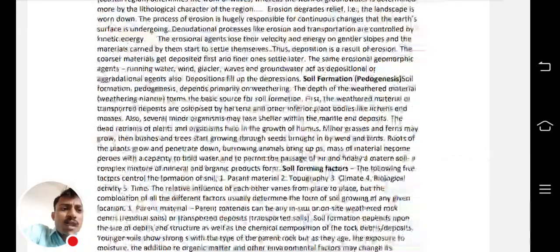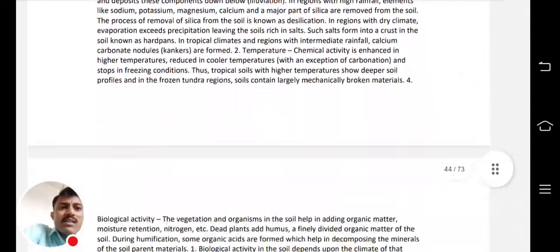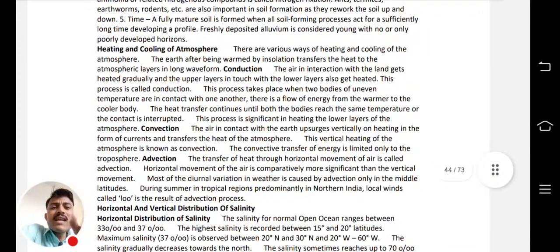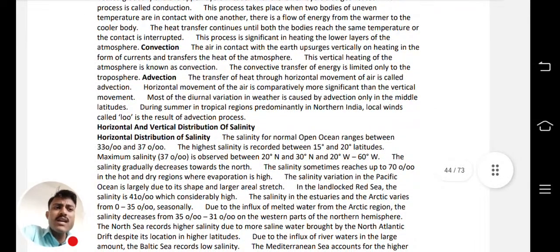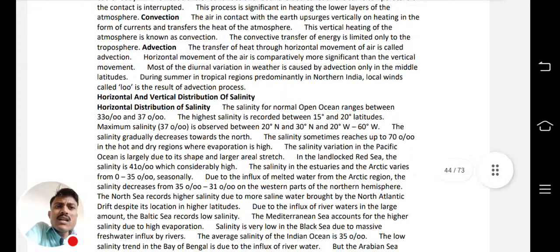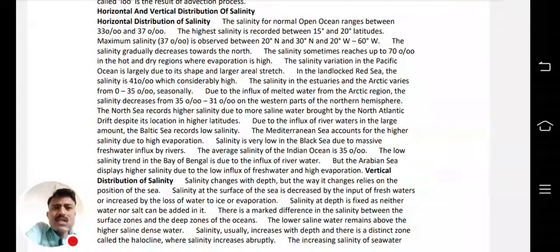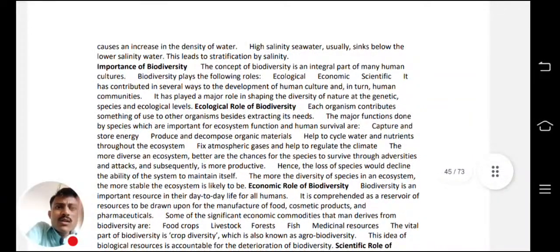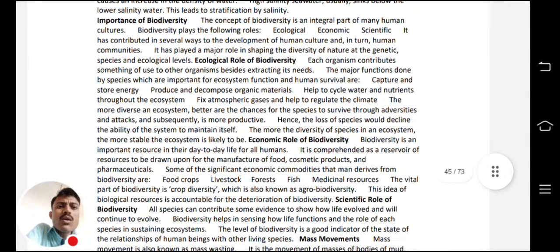Then soil formation, how soil formation takes place, what are the factors of that. Like heating and cooling of the atmosphere, what is conduction, what is convection, what is advection. Very important concepts are there, and based on these concepts UPSC directly asks how the temperature from down to up becomes cold, what is the reason. Horizontal and vertical distribution of salinity in sea water. Importance of biodiversity, what is biodiversity and what is its importance. Ecological role, economic role of biodiversity.